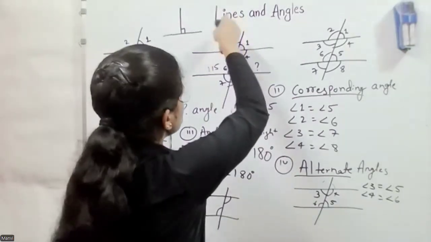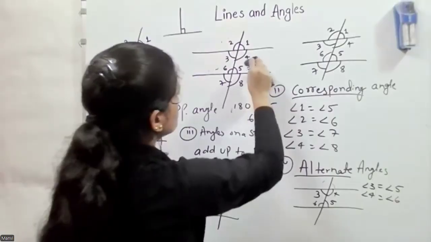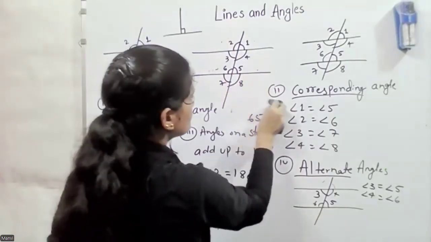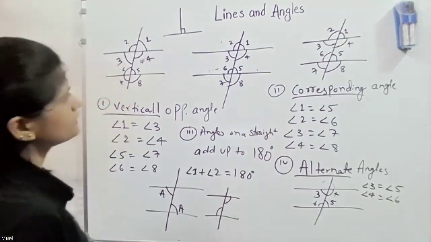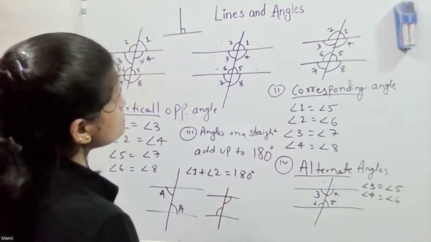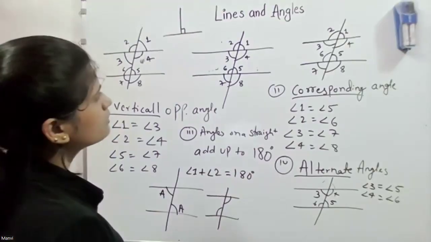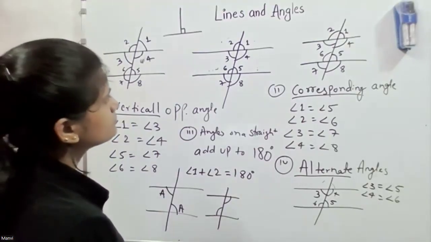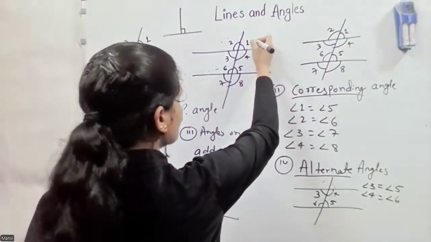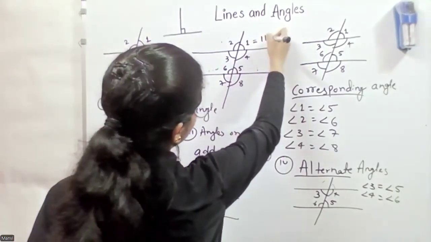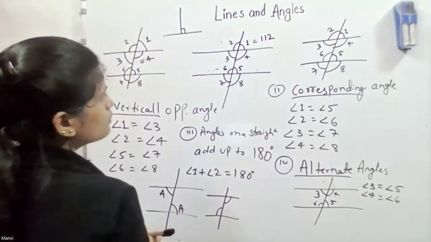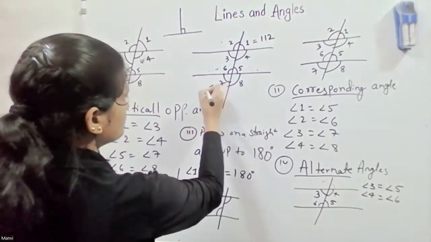Now one last question, before we move on to perpendicular lines. After this we start the perpendicular lines. Okay, last one, please be careful. If angle 1 equals 112, then what about angle 7?